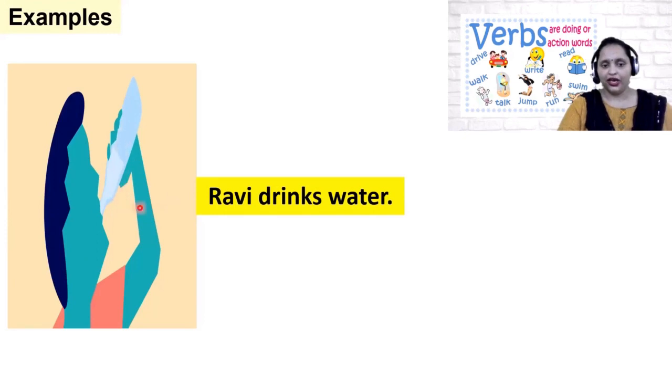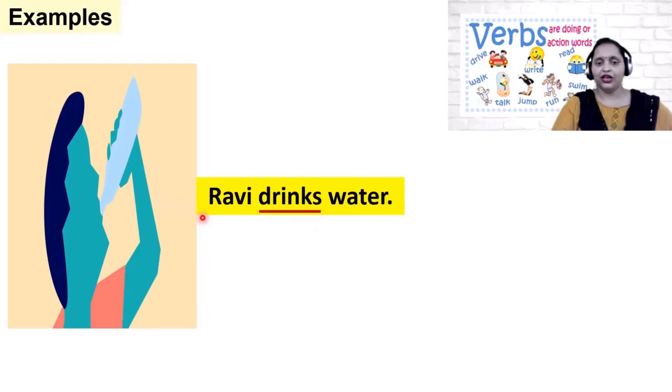Drinking. Okay. So here the action word is drinks. What is Ravi doing? Ravi is drinking water. So the word drinks is an action word. So it is a verb here.